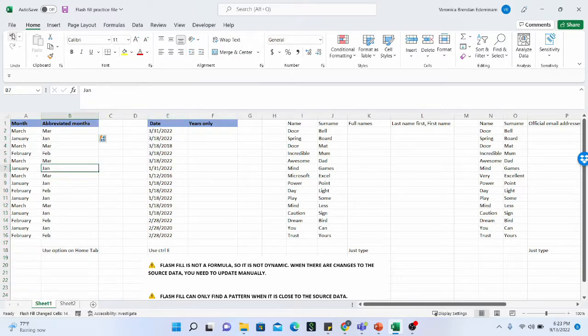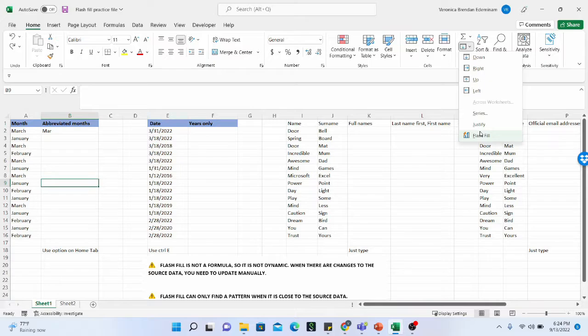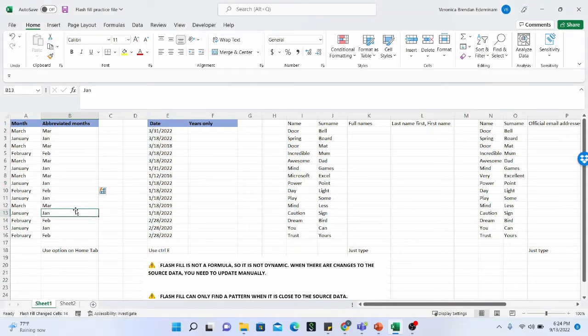I'm going to press Ctrl Z, which is to undo, because I want to show something else. You do not have to select the particular cell where you put in the pattern you want the rest of your information to follow. You can select one of the cells in that column, click on the drop down in the Editing section of the Home tab, click on flash fill, and this is what I have.